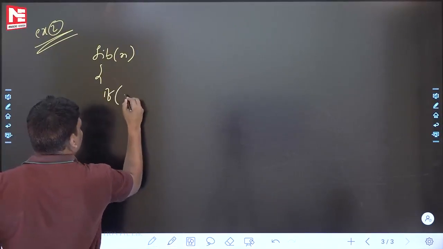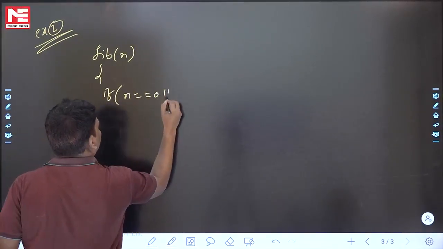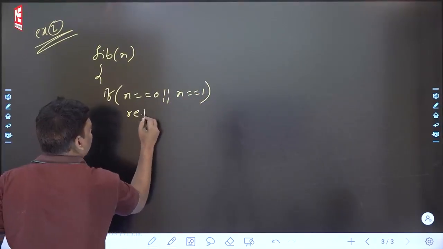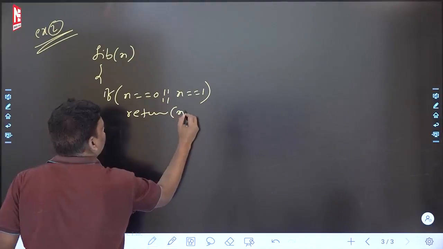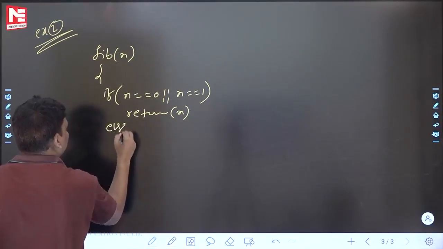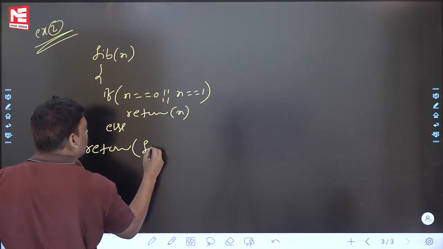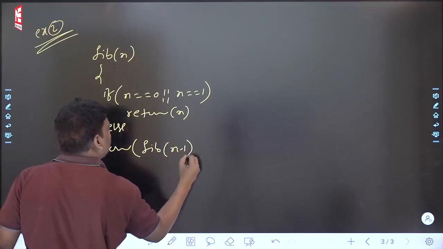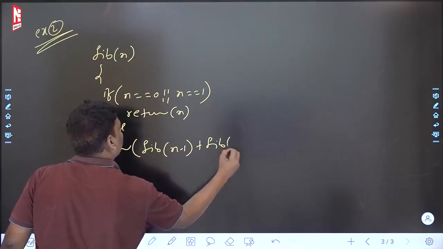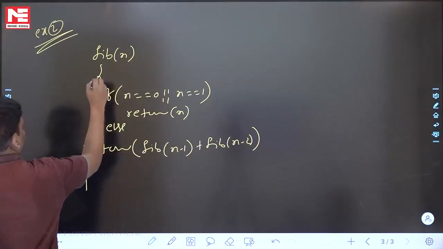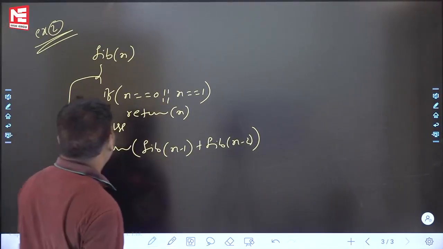If n is equal to 0 or n is equal to 1, then return n. Else return Fibonacci of n minus 1 plus Fibonacci of n minus 2. End of this. This is the recursive program.